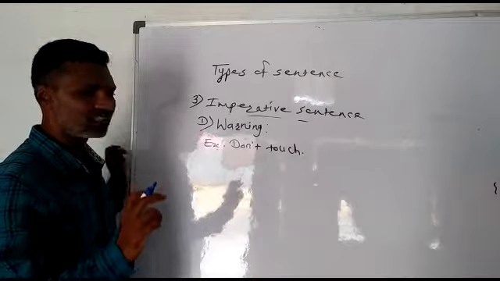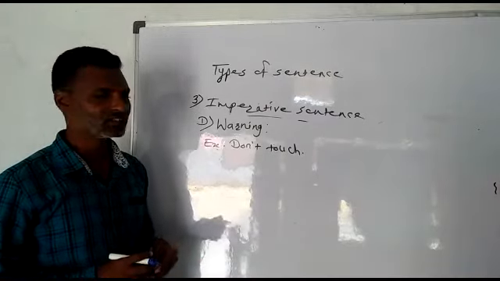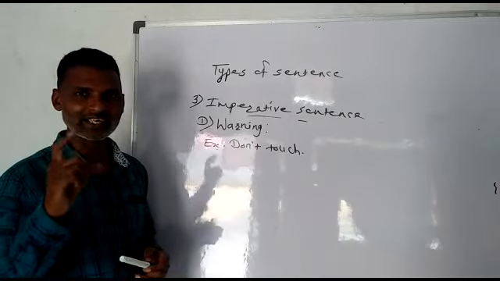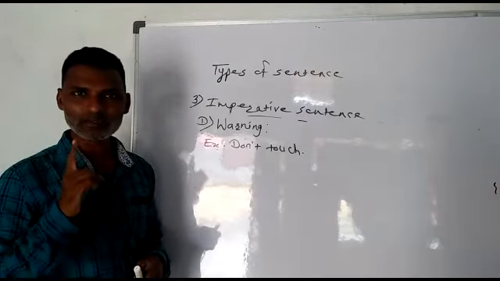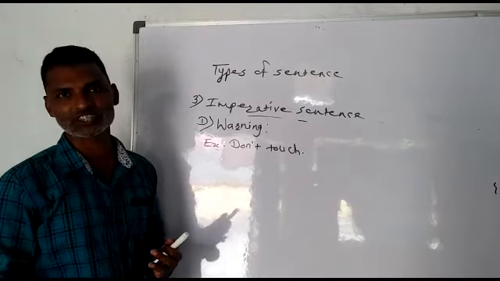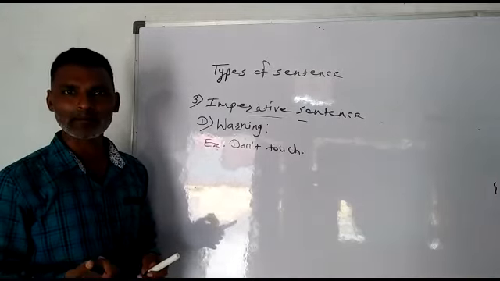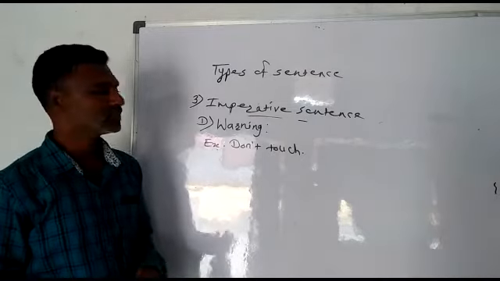If there is an electricity pole, and that pole is of iron, then on that pole it is written, there is a slit, on that slit it is written don't touch. It means you must not touch, and if you touch, then surely some accident can happen, or then surely the accident will happen.